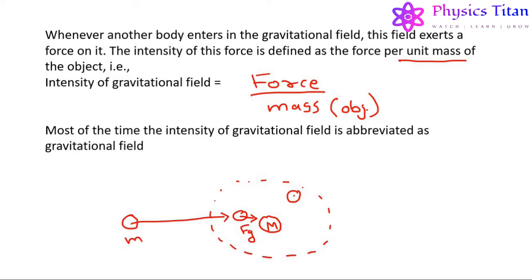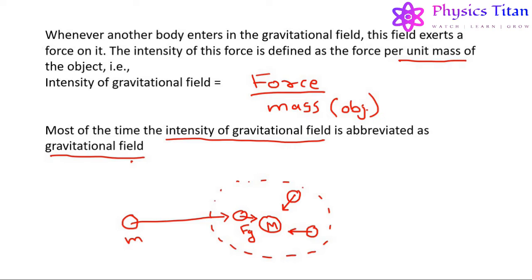If the object is at this place, the direction of force will be this one. If the object is at this place, then the direction will be this. That is always directed towards the center. Most of the time, the intensity of gravitational field is abbreviated as gravitational field only, but these are two different terms: intensity of gravitational field and gravitational field.